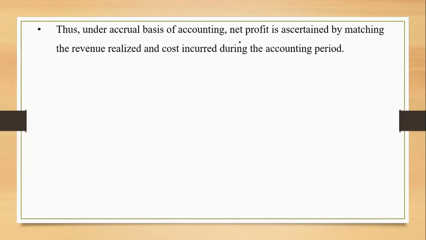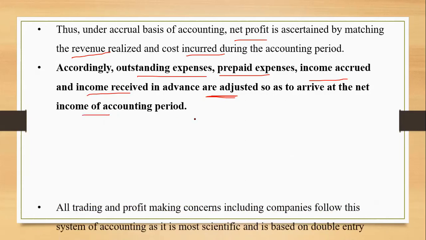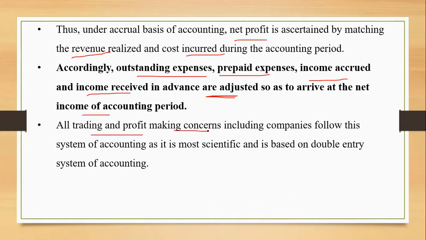Under accrual basis of accounting, net profit is ascertained by matching the revenue realized and the cost incurred during the accounting period. Accordingly, the four adjustments I was telling you, all four adjustments are adjusted. Four adjustments, again I repeat: outstanding expense, prepaid expense, outstanding income, which can be termed as income accrued, and pre-received income, which is income received in advance. I need to adjust these four under accrual basis so that we can arrive at the net income of the accounting period. All trading and profit-making concerns, including the companies, follow this system as it is most scientific and is based on the double entry system of accounting.